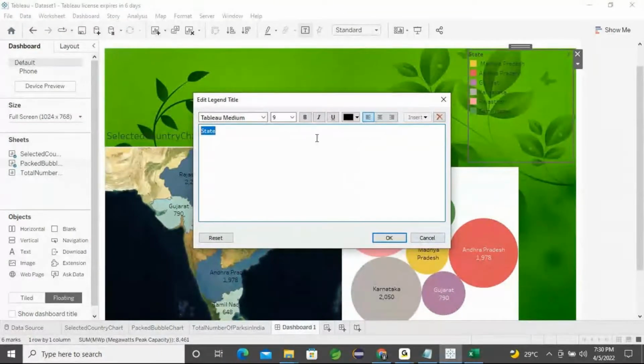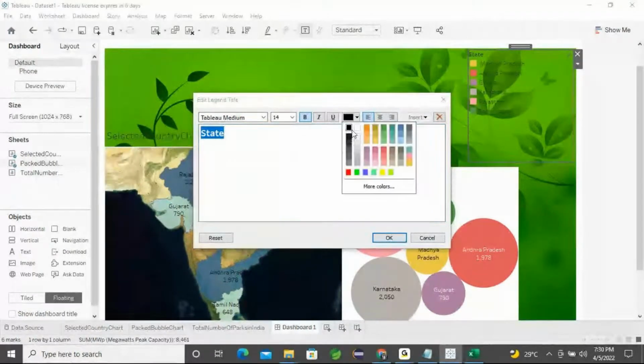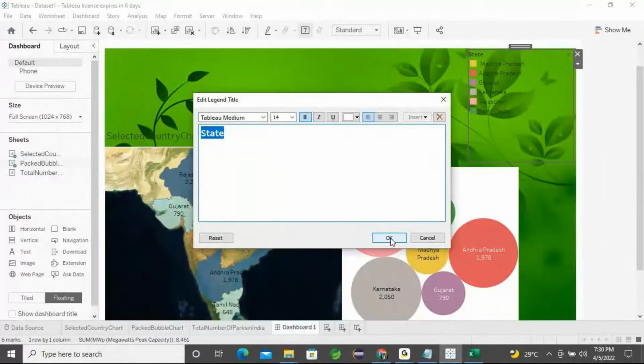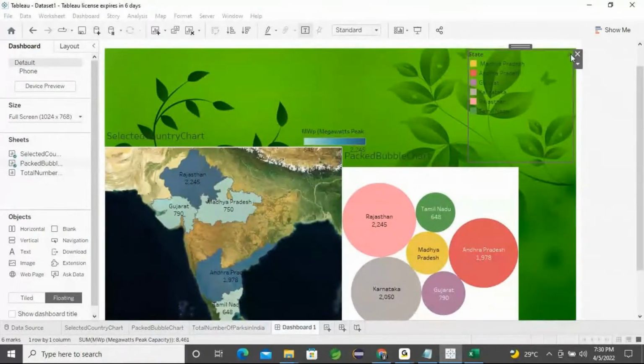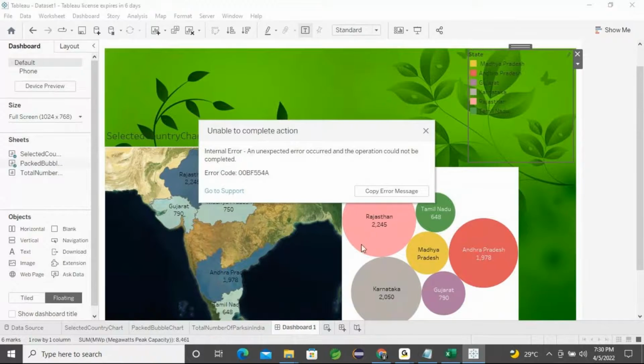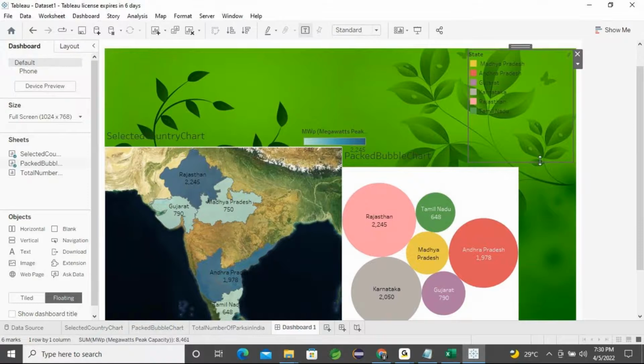Okay, fine. Select the word state, and then you can mark it with a color, and I'll click apply. No, it's getting highlighted. One second. There are some issues. Okay, let it be there. You can check the font color and all, because the background color is not working. Maybe there are some issues.